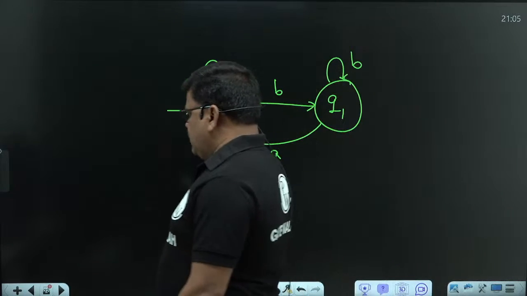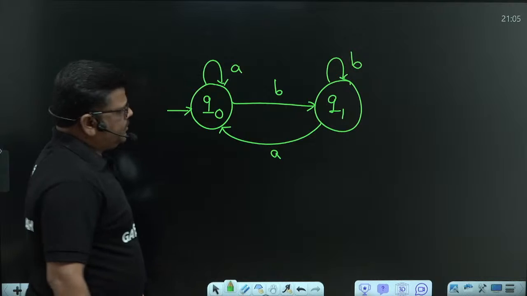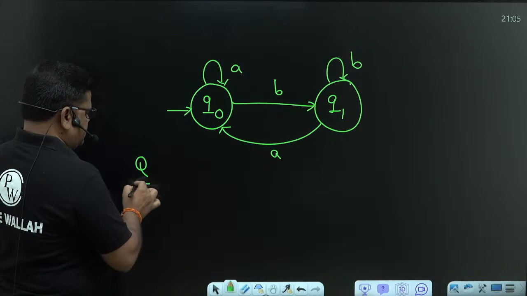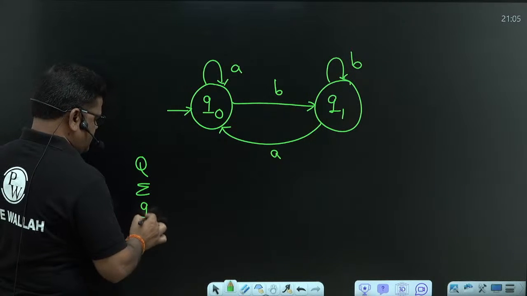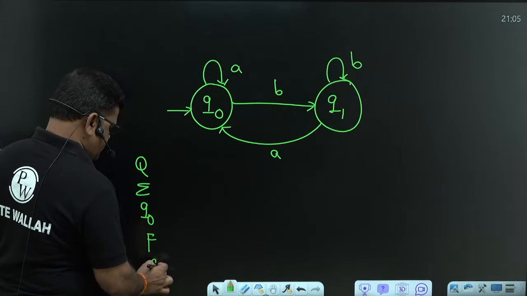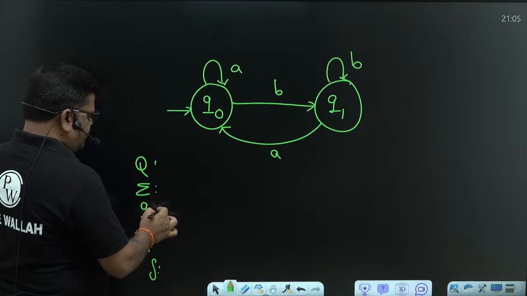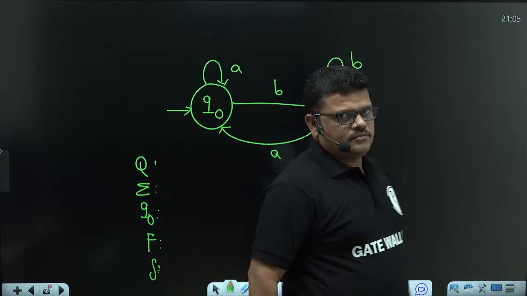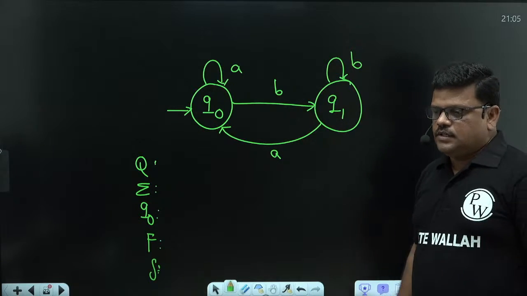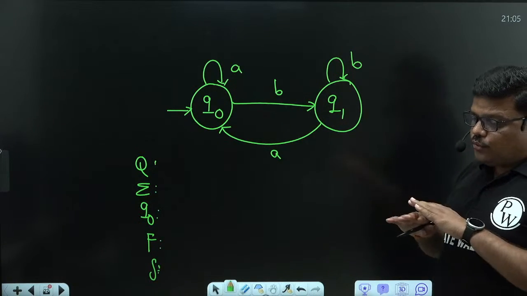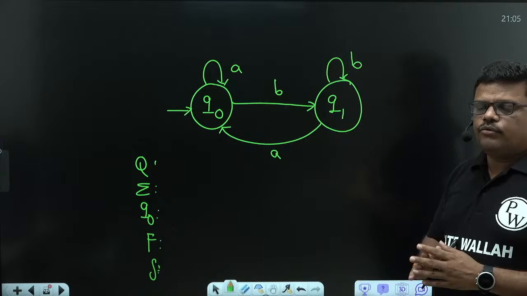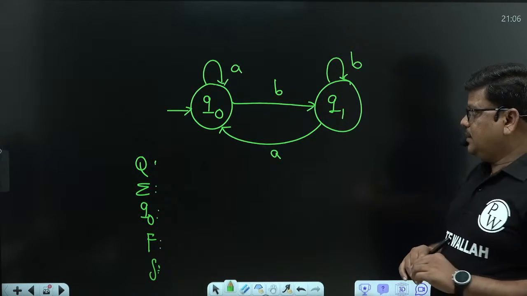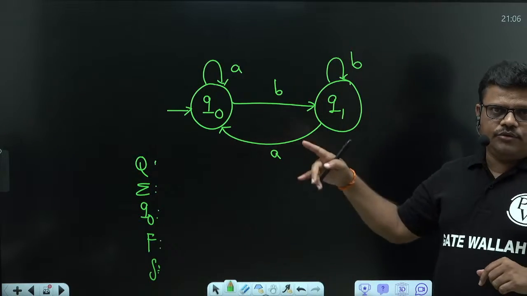Very simple, whatever the given question may be, apply the 5-tuple definition. Check whether it is satisfying the 5-tuple definition or not. Without a final state, or without an edge, whether it is DFA or not, we verified. With one final state, we verified. Final state not reachable, also we verified.